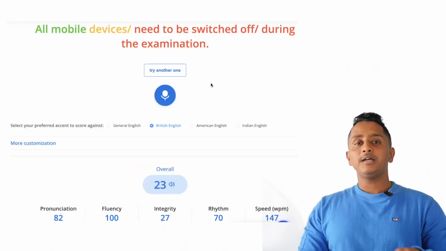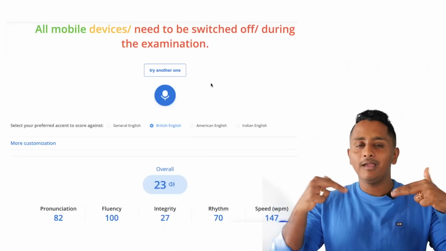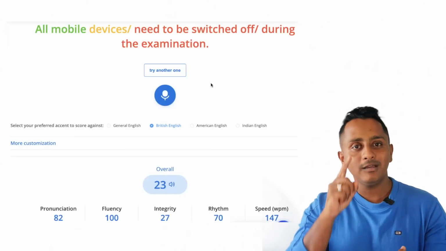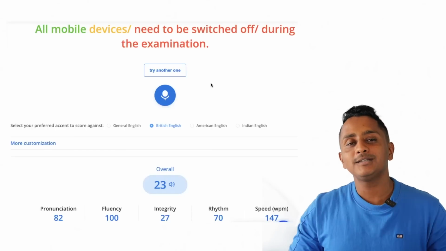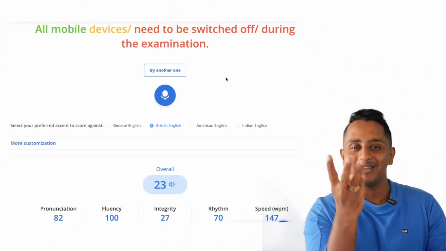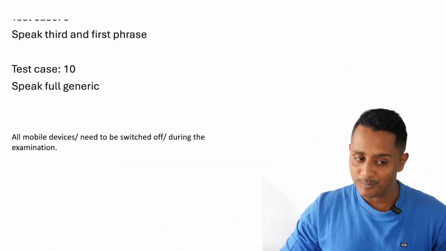If I speak only all mobile devices, the fluency comes 100. But with all mobile devices, I love you, I love you, I love you, it is lesser. So what people think, that fluency is more, no, it is lesser. The more you speak, you are falling into the trap. Remember this, the less you speak, you get the marks. I'm not asking you to speak only 3 words. Start from the beginning, speak some half. You're going to make the most out of it.